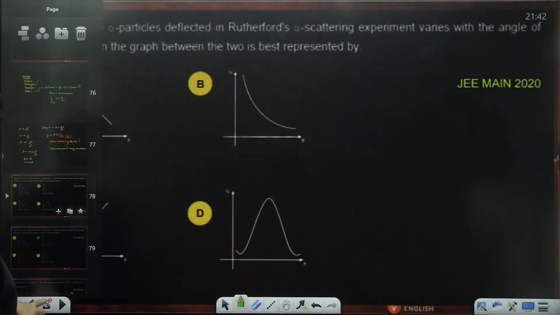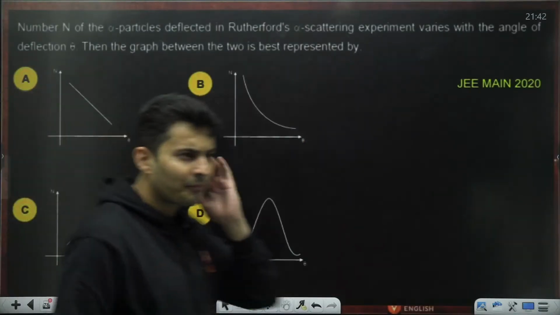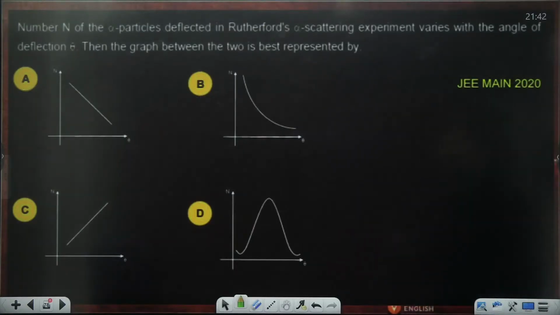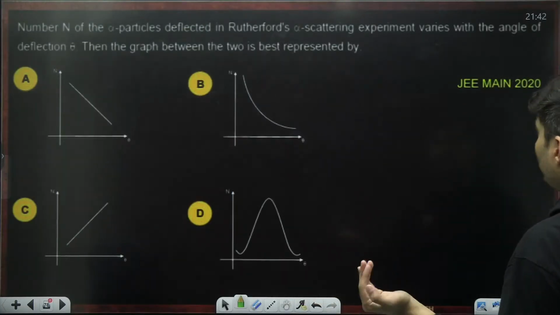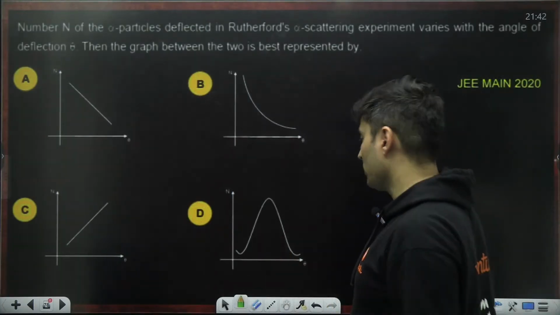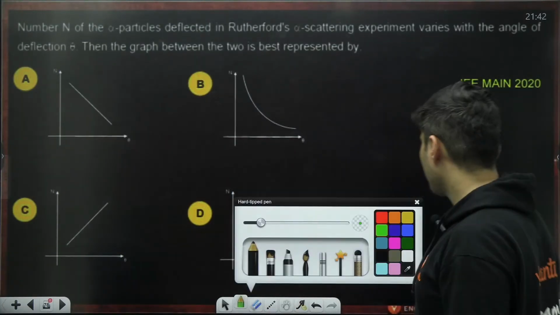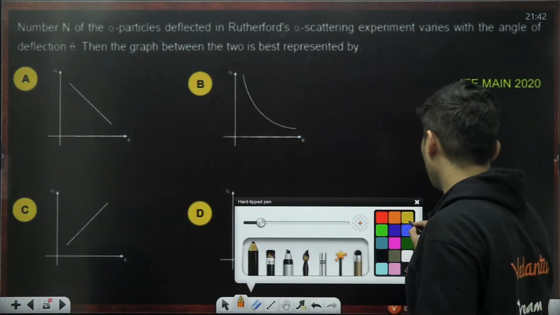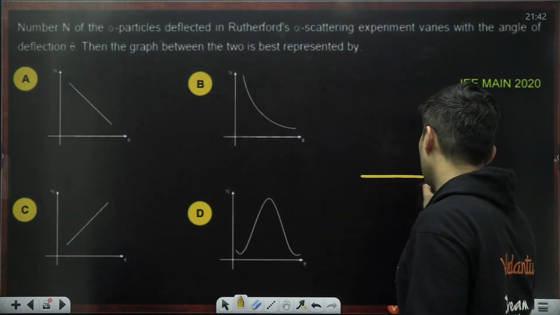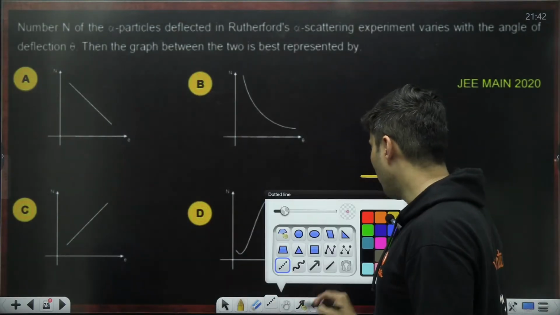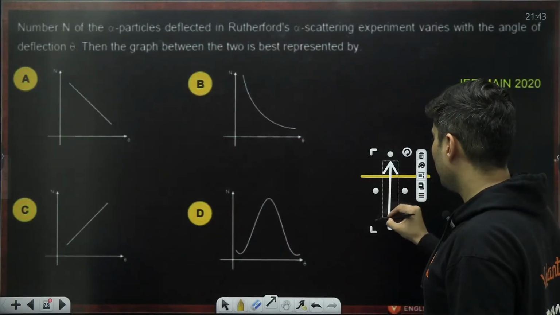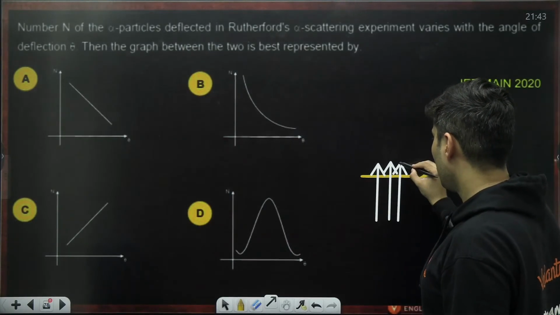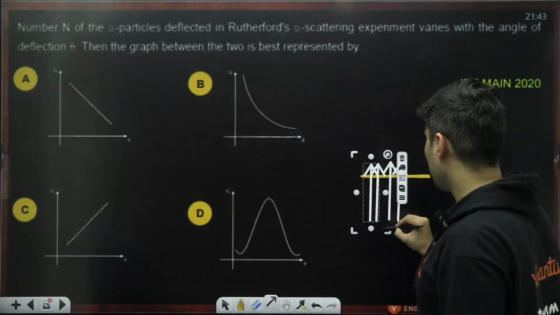So let's start doing the questions based on this. First question is based on the Rutherford scattering. The number of alpha particles deflected in the Rutherford scattering experiment varies with the angle as follows. Very simple question, guys. So you have a gold foil, and the alpha particles are bombarded like this from this side.